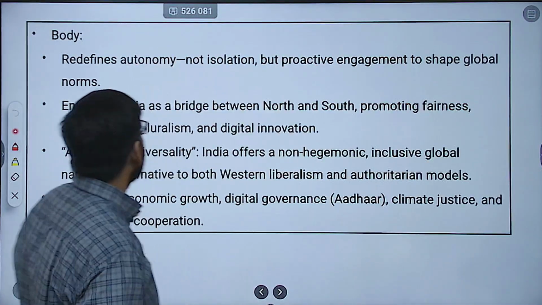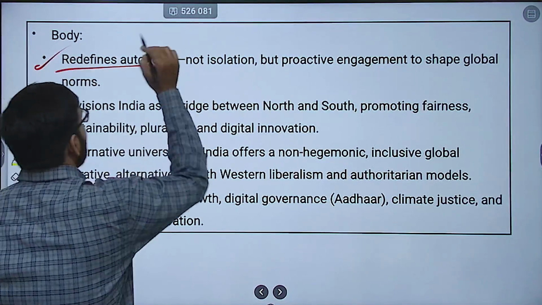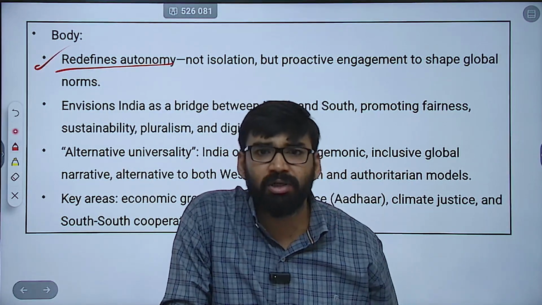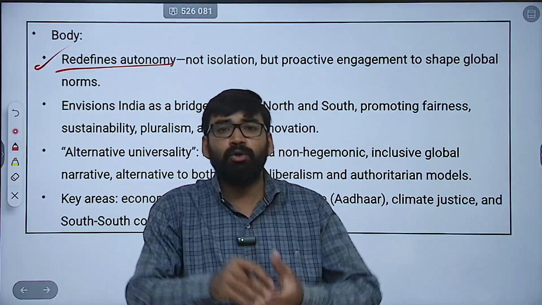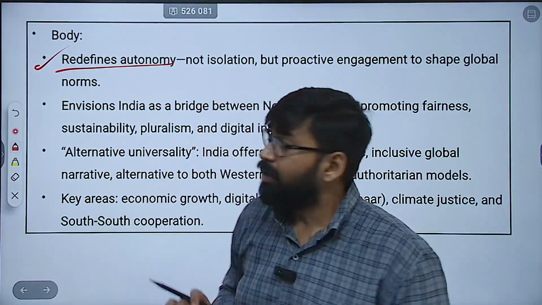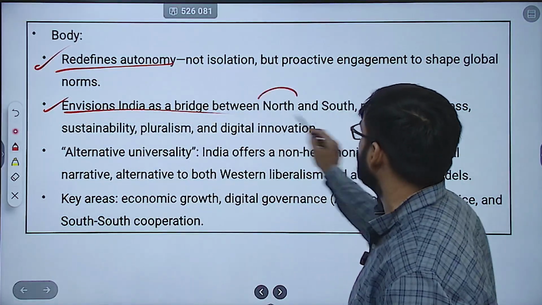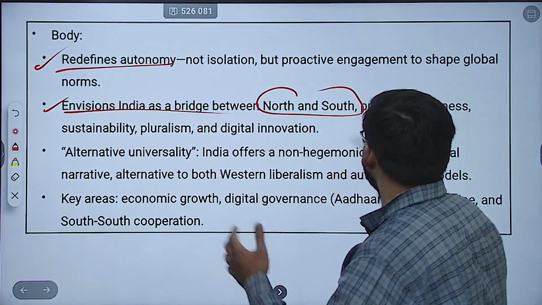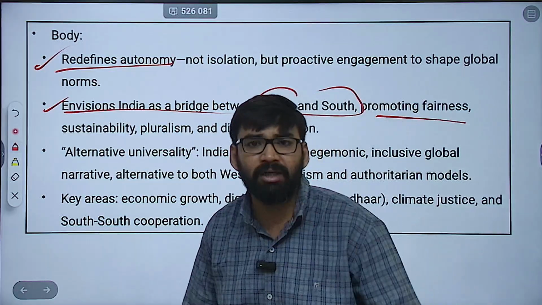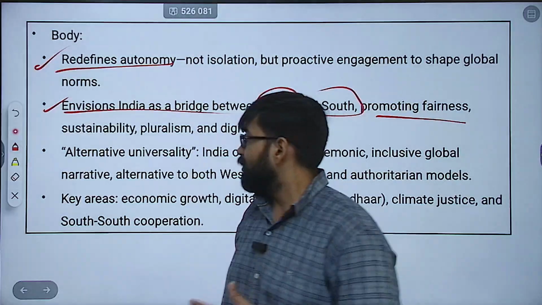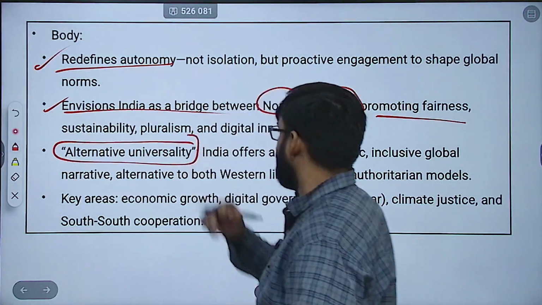Now, how to write the body of the answer? In the body, you have to redefine autonomy: it is not isolation. It is proactive engagement to shape the global norms. Then you can mention it envisions India as a bridge between North and South, and it also promotes fairness, sustainability, pluralism, and digital innovation. Then alternative universality.